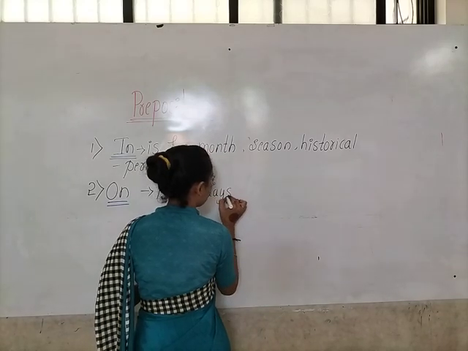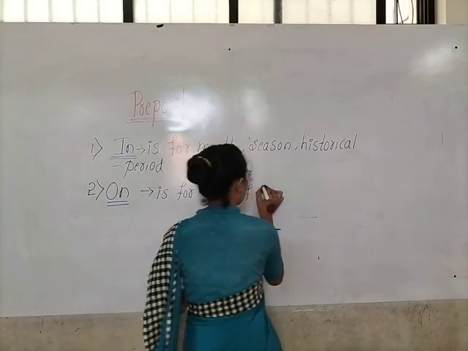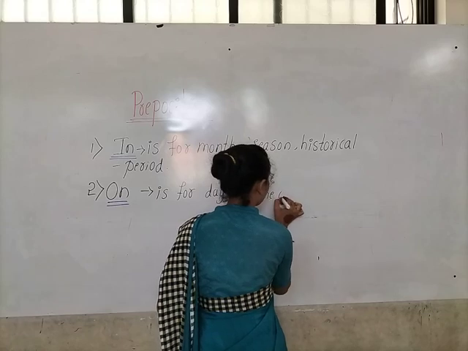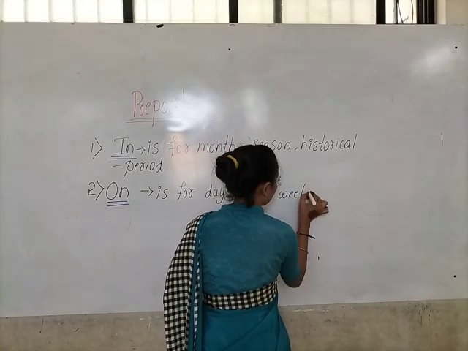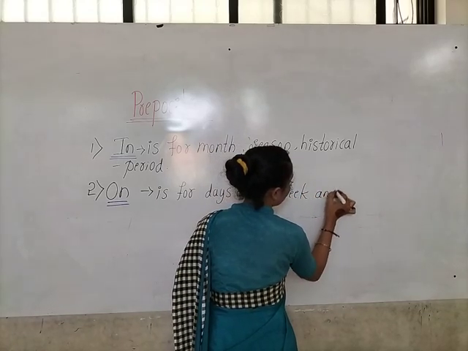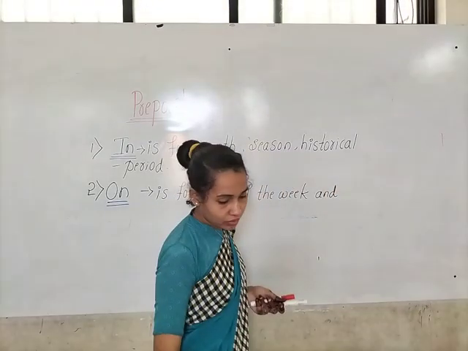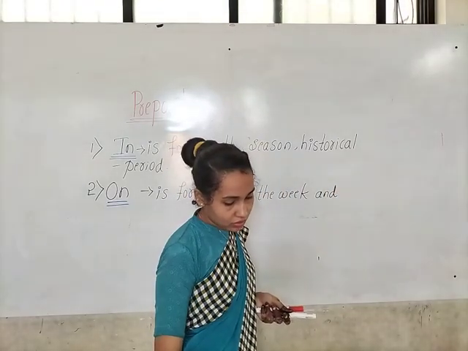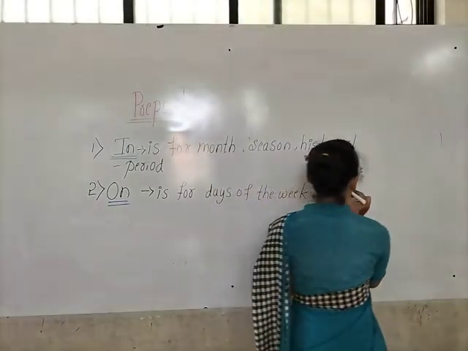Days of the week and dates. Specific days.